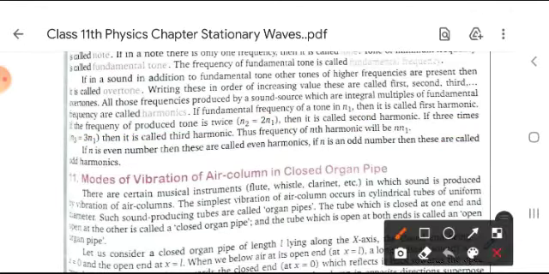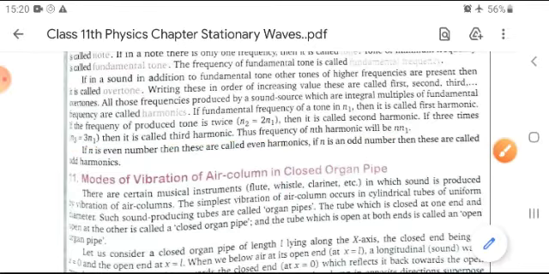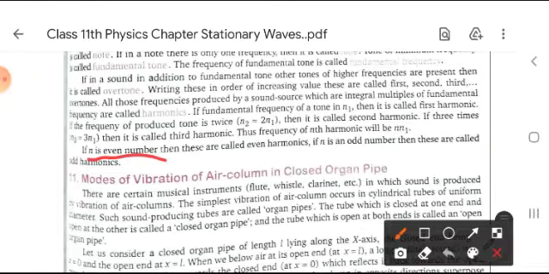If it is 3 times, that is n3 equal to 3n1, then it is called the third harmonic. Thus the frequency of the nth harmonic will be n times n1. If n is an even number, then these are called even harmonics. If n is an odd number, then these are called odd harmonics.